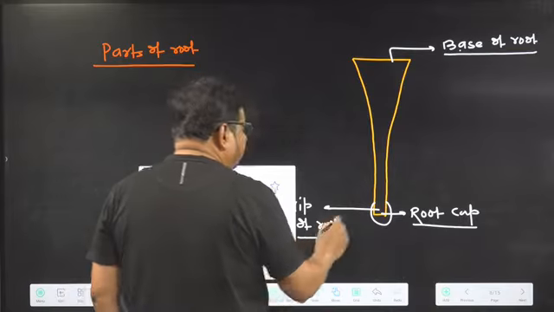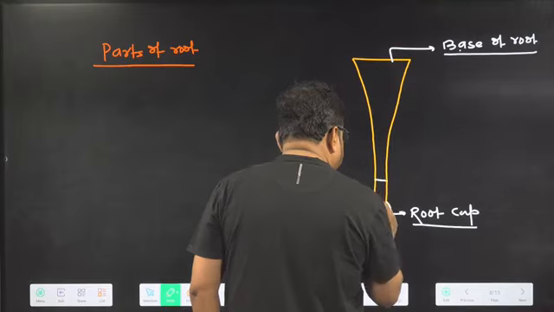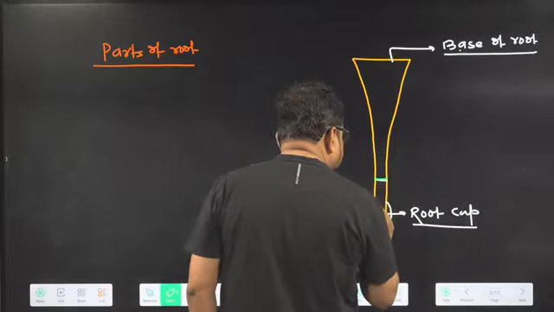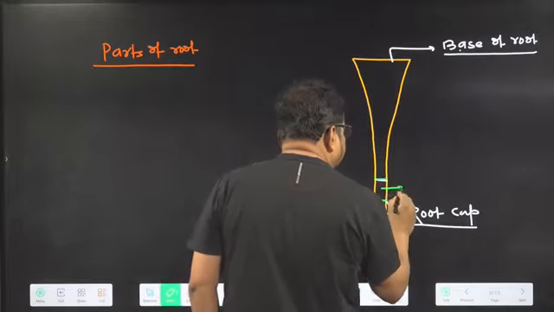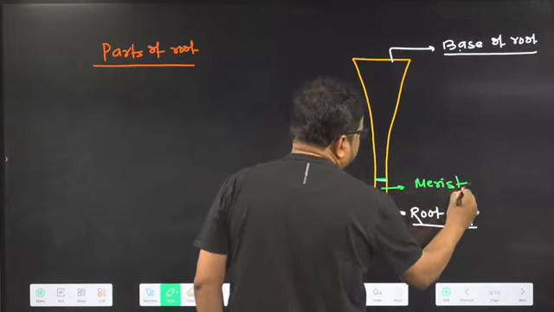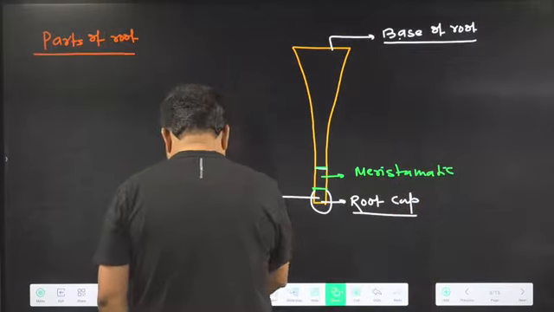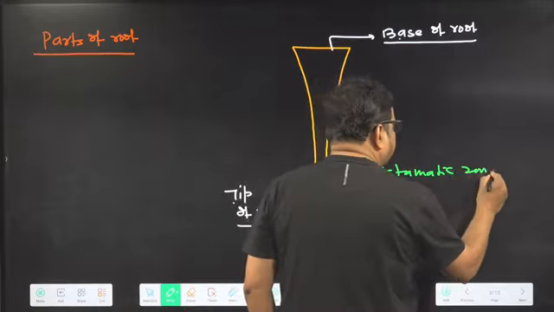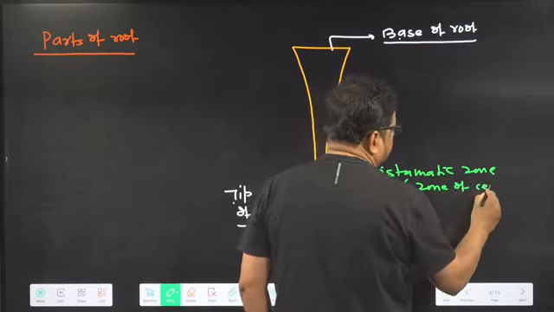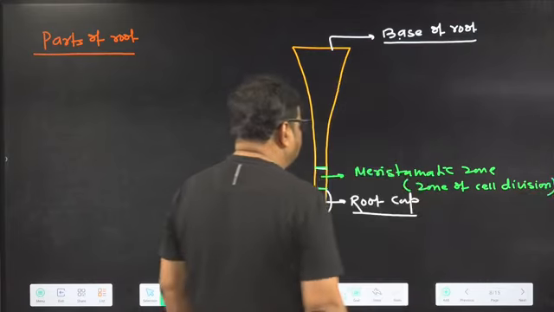A few millimeters above the root cap, you just try to understand from here to here, it is the zone of meristem, or meristematic zone. It is also called the zone of cell division.